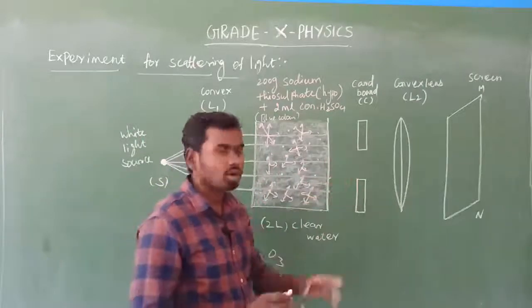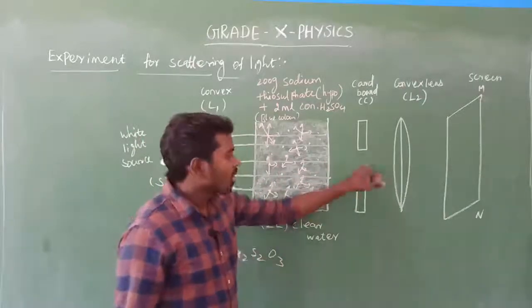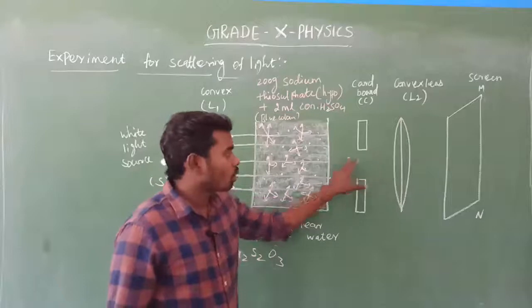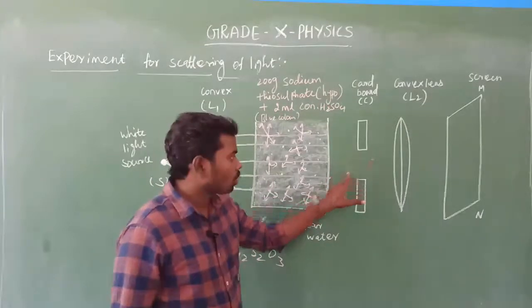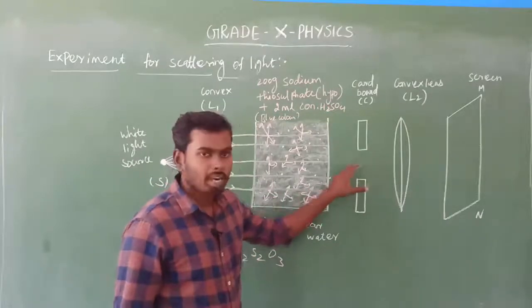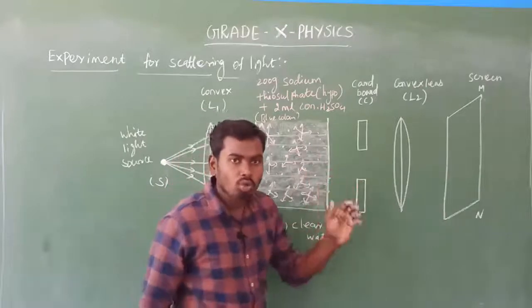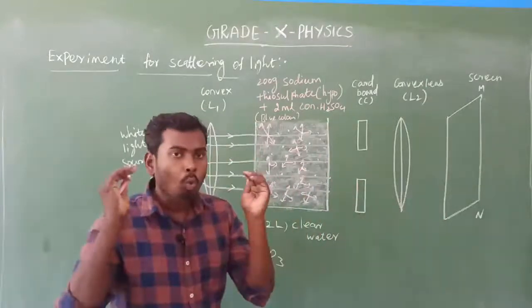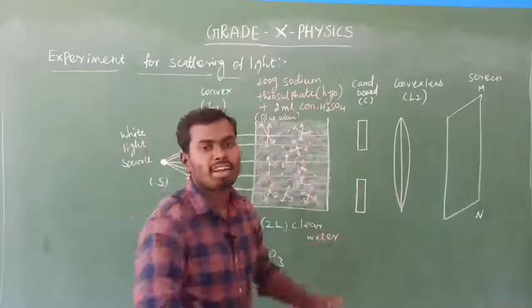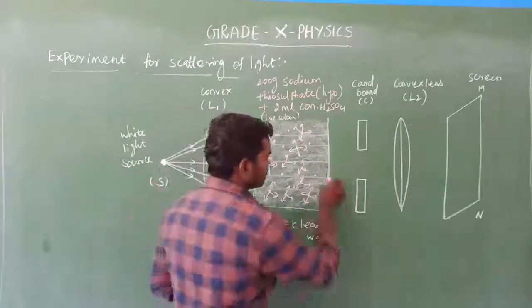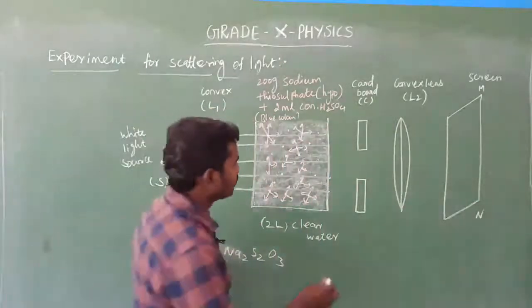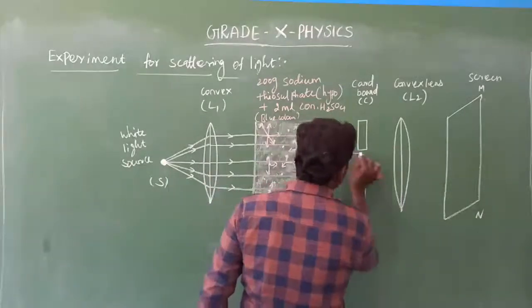This cardboard has a circular hole at its middle point. So the cardboard allows only the minimum, note this point, only the minimum parallel beam of light rays through it, like this.